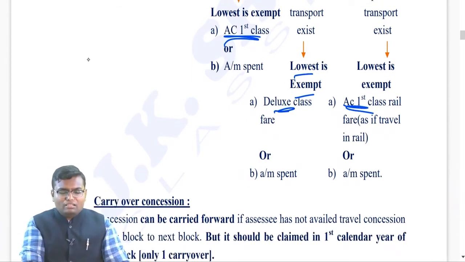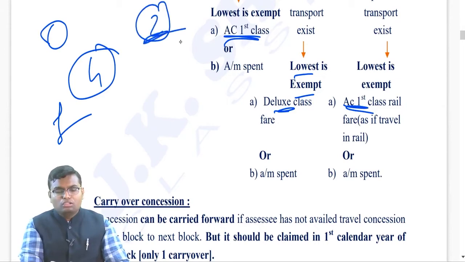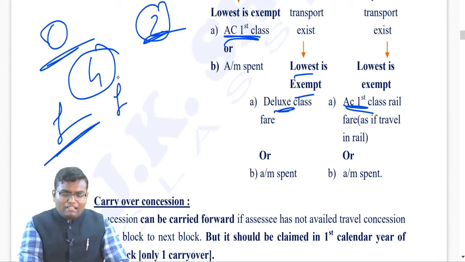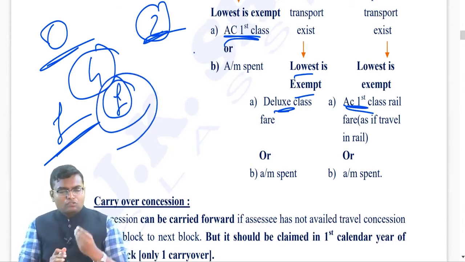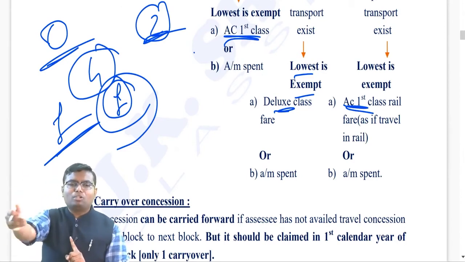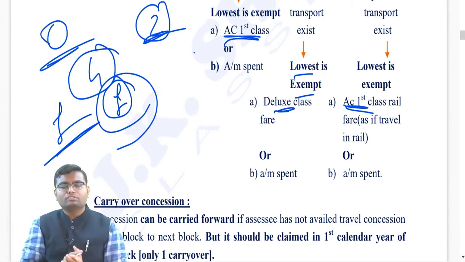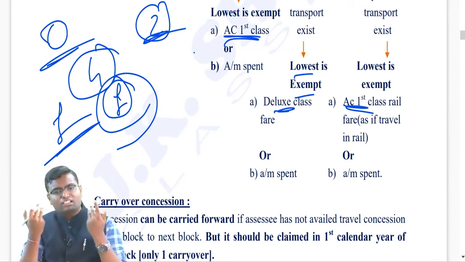Now remember, if in the block of these 4 years you have done only one journey or you have done 0 journeys, the exemption was given for 2, but you could not claim 2. You have claimed either 0 or only 1 exemption. The maximum 1 exemption which you have not claimed, you can carry forward to the next block, which you have to use in the very first year of that next block. So let's say in 2018 to 2020 I did 0 journeys, I got 2 exemptions but I didn't claim any. 1 exemption I can carry forward to the next block, 2022 till 2025. But that carry forward will have to be claimed in 2022 itself. If I don't, then it will vanish.